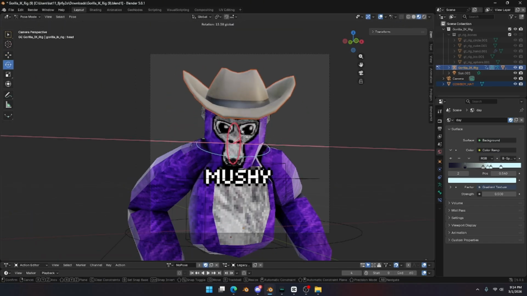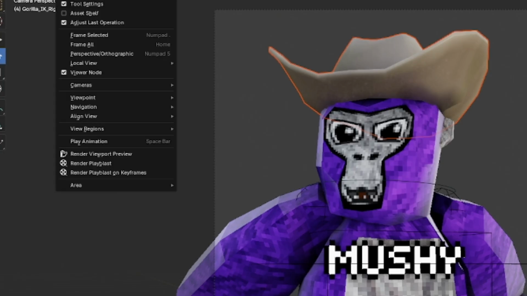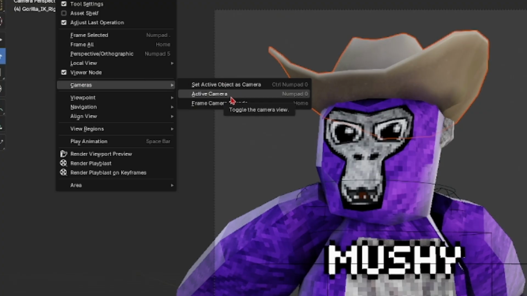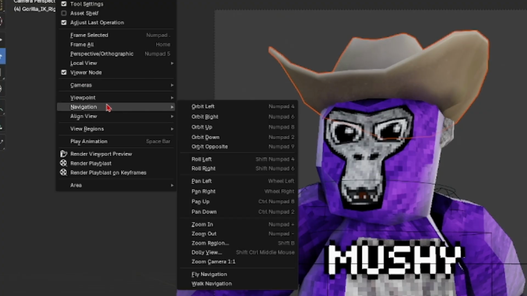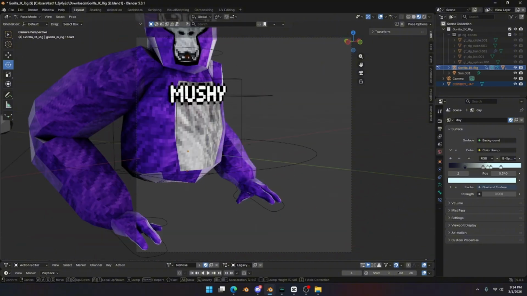So now I don't really like my camera angle. It kind of makes him look fat and we don't want him to look fat. So hit view, camera, active camera. If you're already in it, don't worry about this. Then go to navigation, walk navigation, and then just use W, A, S, D, E, and Q to go up and down.